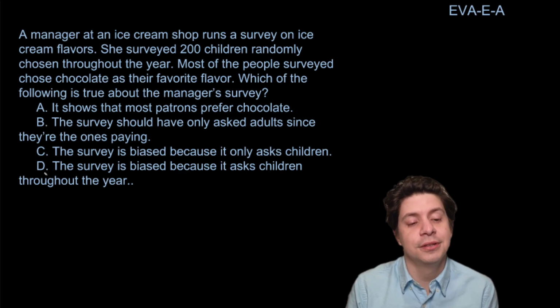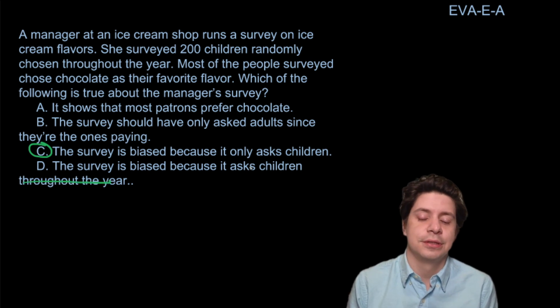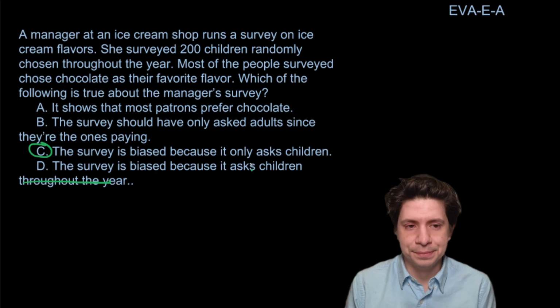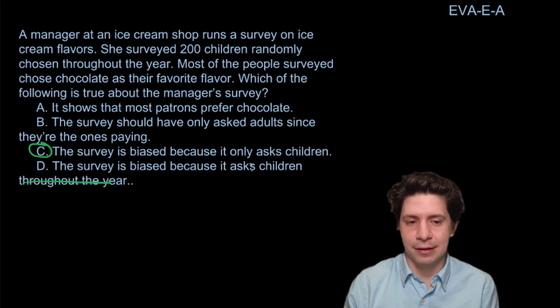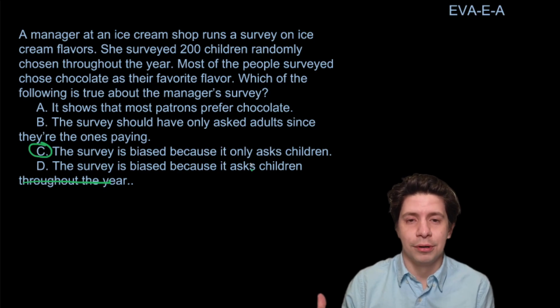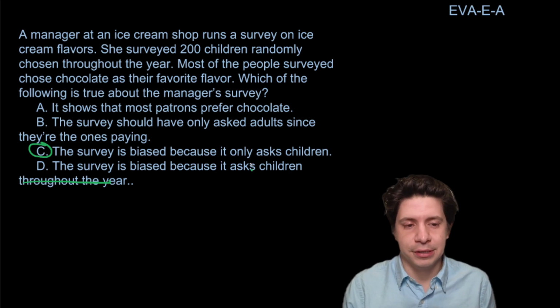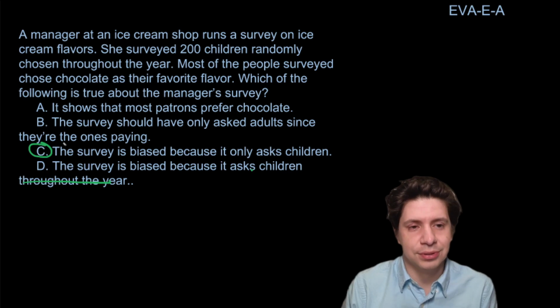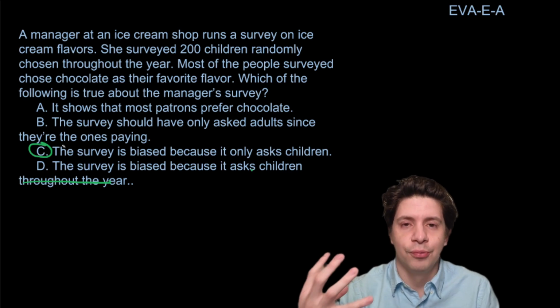All right, you have your answer? Right, it is C. It is biased because it only asked children. Not because it asked them throughout the year. That's not the issue. It's that it's only focusing on a certain age of people. And from what we can tell, it's not only children who shop here. It's children and adults. So maybe children like chocolate, adults like maybe more variety or weirder flavors, or they like vanilla. So you want to survey everyone to really understand all the patrons. So again, the answer is C. And again, you're seeing that you're testing if you understand how to run a good sample.